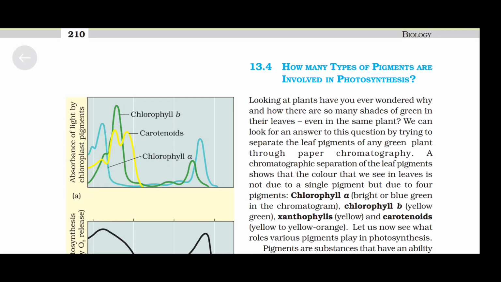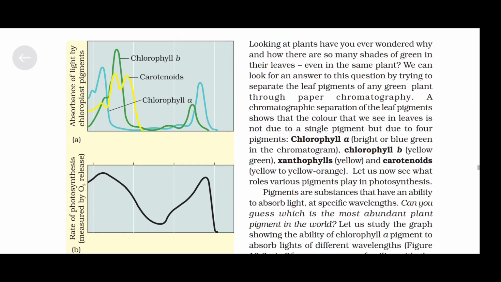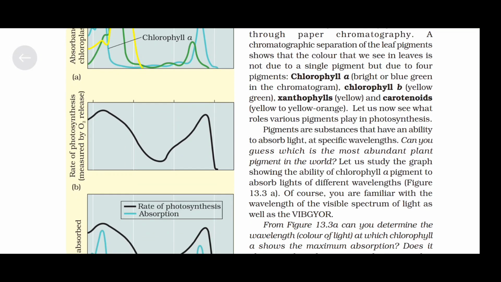Xanthophylls, yellow. Carotenoids, yellow to orange. Let us now see what roles various pigments play in photosynthesis. Pigments are substances that have an ability to absorb light at specific wavelengths. Can you guess which is the most abundant plant pigment in the world?